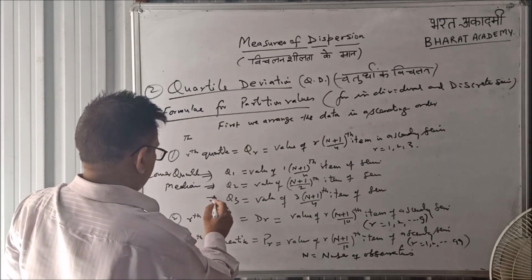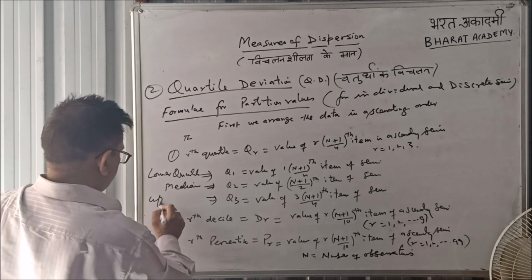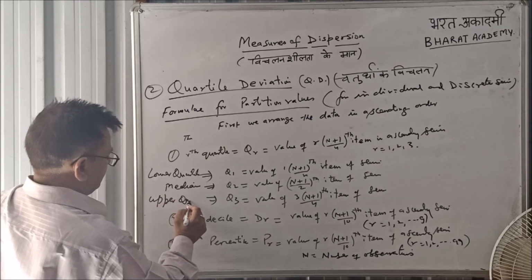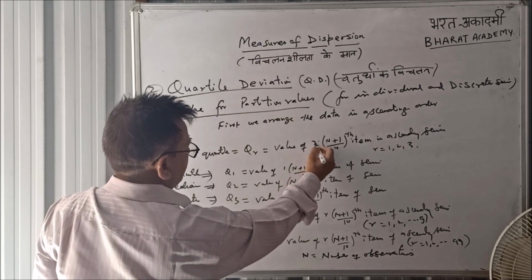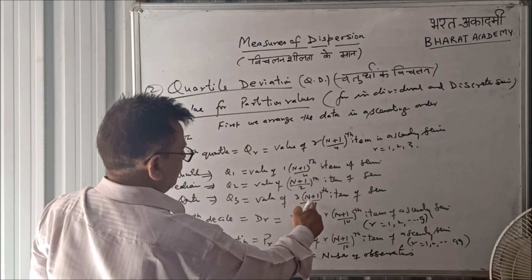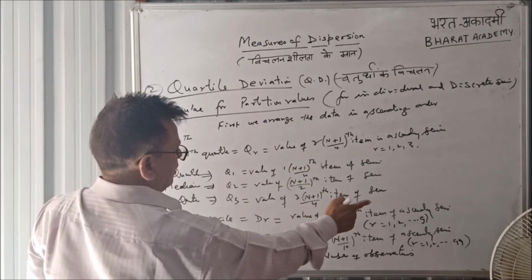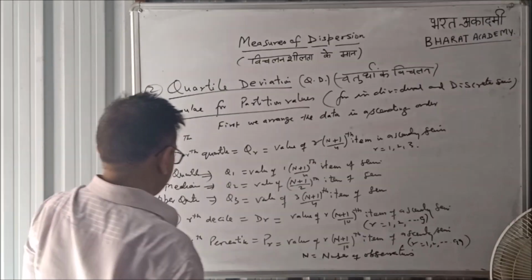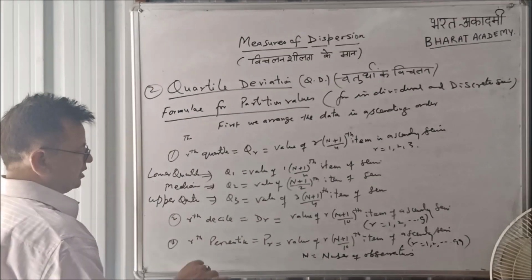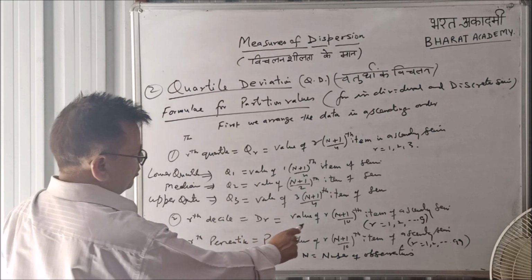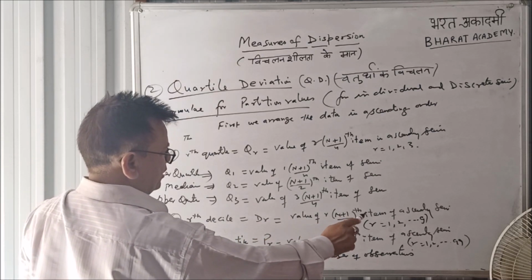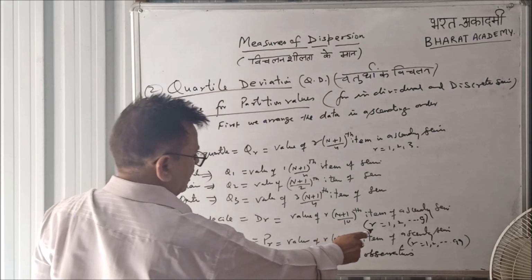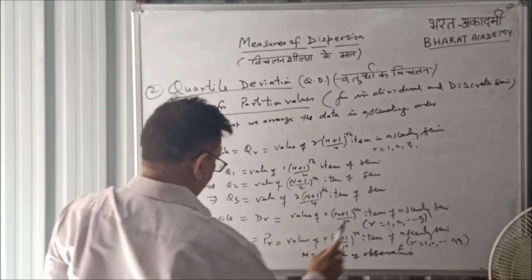And if r equal to 3, so this is upper quartile. Q3 will be value of r, this is 3 by 4 n plus 1th value of the series. Similarly, we can calculate deciles. Rth decile Dr will be value of r n plus 1 by 10th item of the ascending series, where r will vary from 1 to 9.